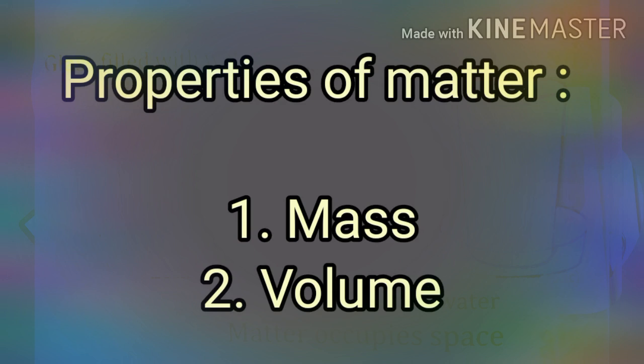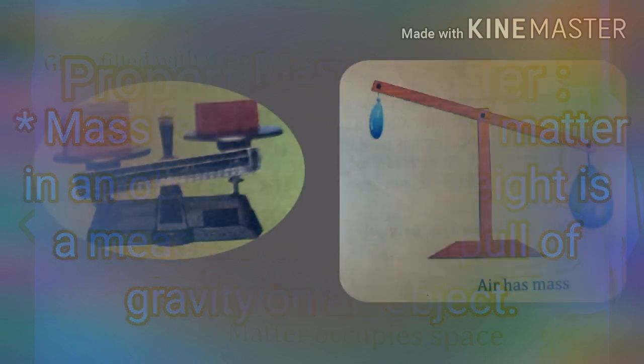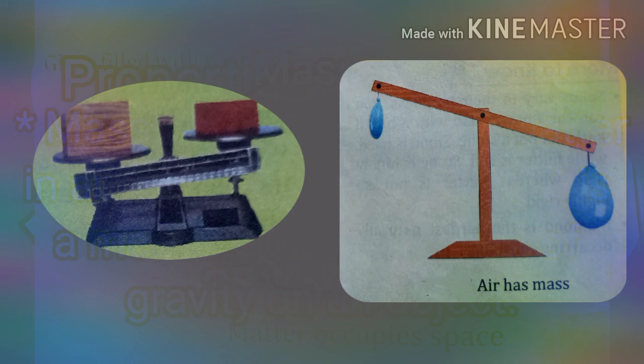Now we discuss the properties of matter. Matter has mass and occupies space. These are two basic properties of matter. First we discuss mass. Mass is the quantity of matter in an object, whereas weight is a measure of the earth's pull of gravity on an object. The mass of an object is always the same regardless of where the object is. An object has the same mass on the moon or on Jupiter as it has on earth.